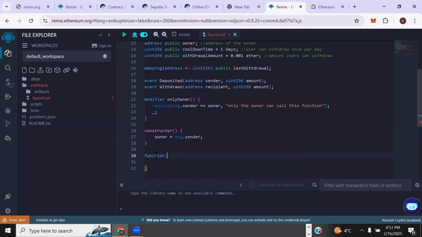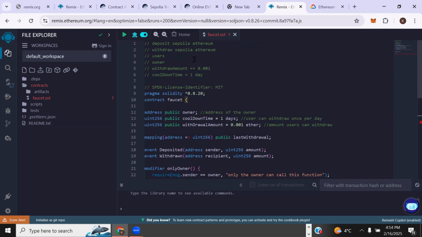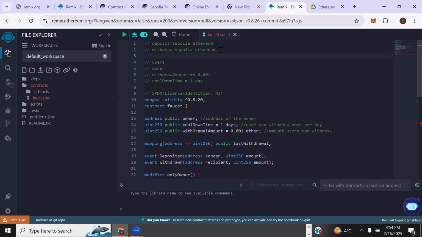Okay, sorry. By the way, we forgot to add something. Because it's a faucet, and at the beginning I requested funds from that Google faucet, you could see, we need to write request fund, so that we won't forget to implement that function.